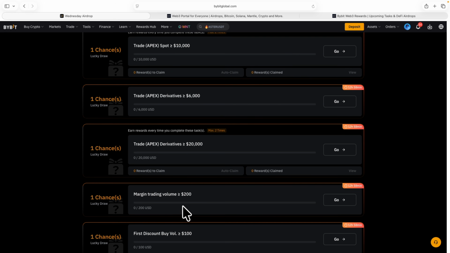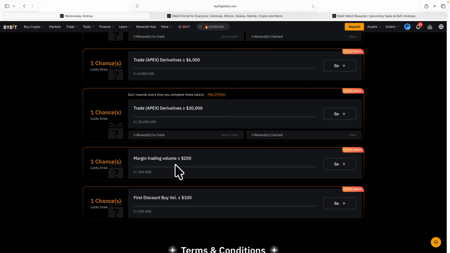And then if you scroll up again, you can see another one is margin trading volume of $200. For this one, they are telling you that you must do margin trading with at least $200. Once you do margin trading with at least $200, you get another chance to get rewards. And then the next one is where you have first discount buy volume of $100.